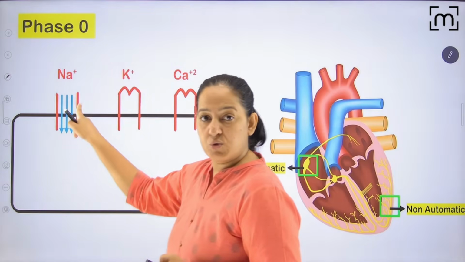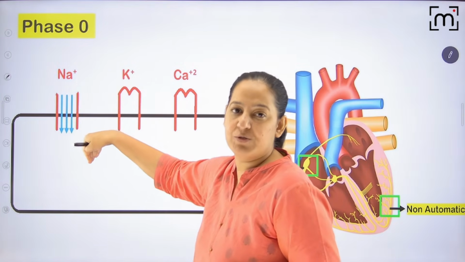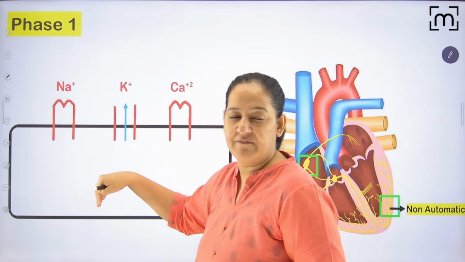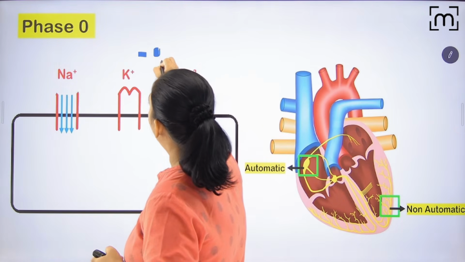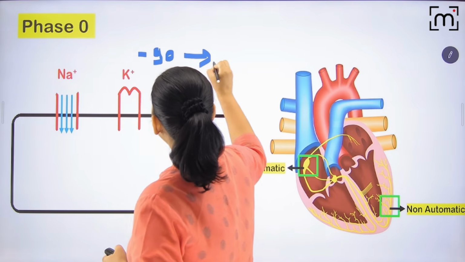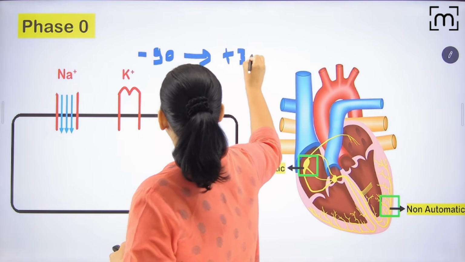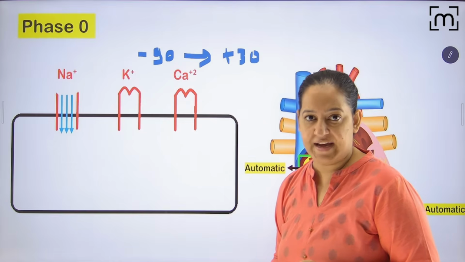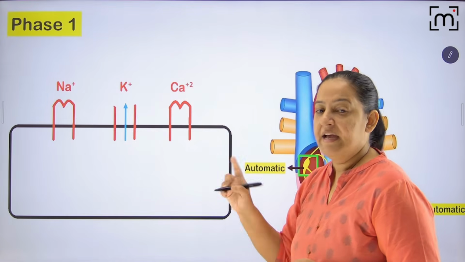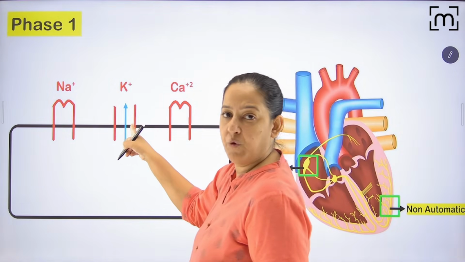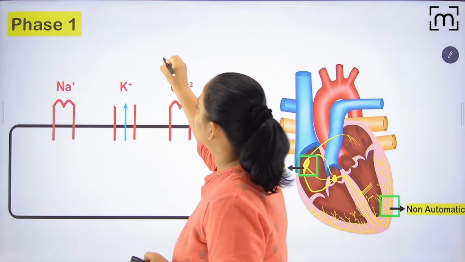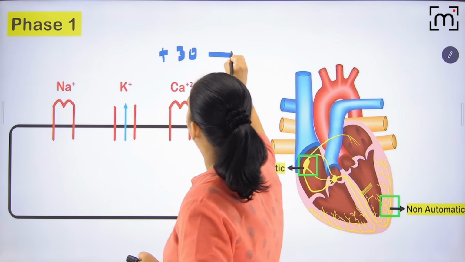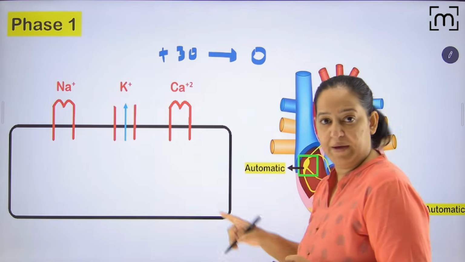In phase 0, the sodium channel opens, and there is rapid sodium influx, because of which the membrane potential changes from -90 to +30. You imagine the graph, I will show you the graph in that. In phase 1, this closes but potassium opens. But it's partially open, so there is a little bit of potassium efflux. So it changes from +30 to 0.